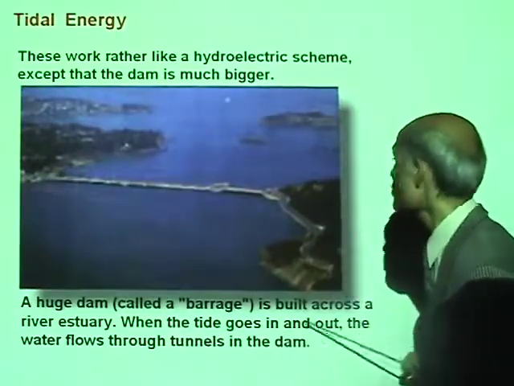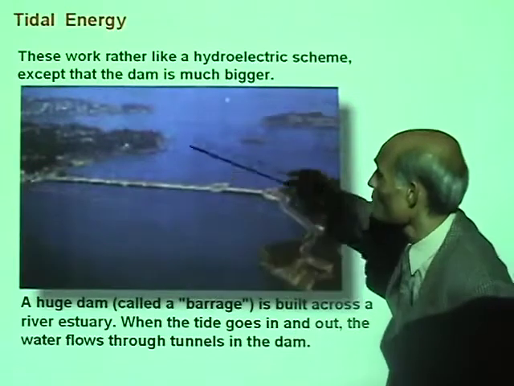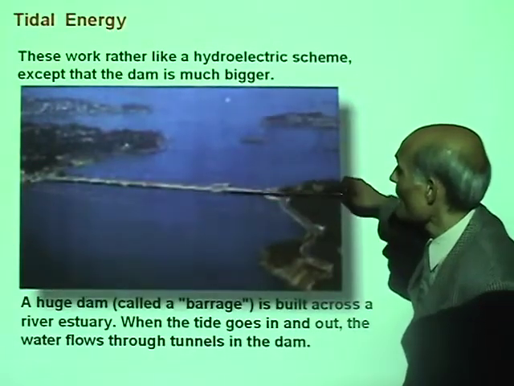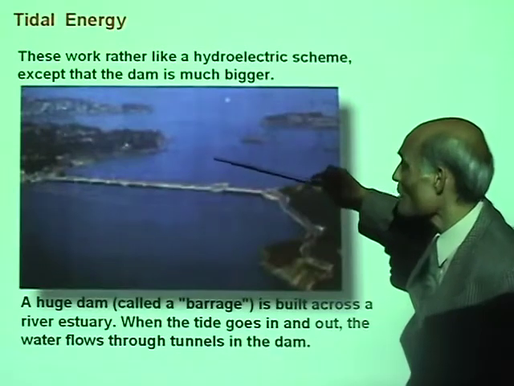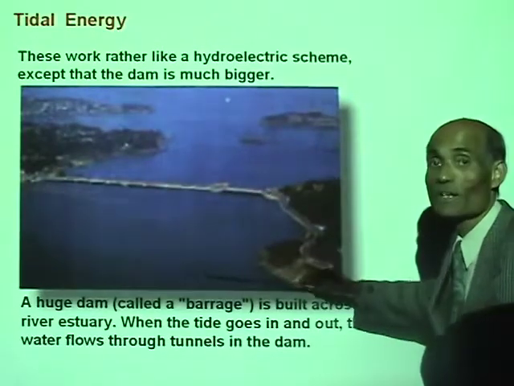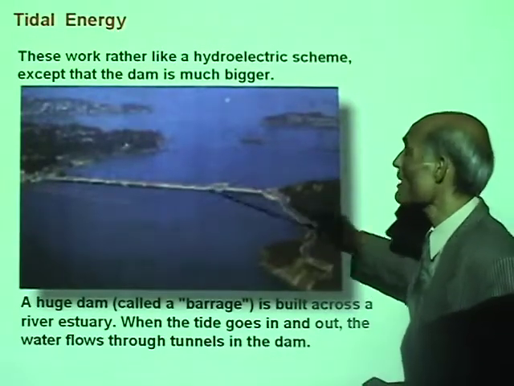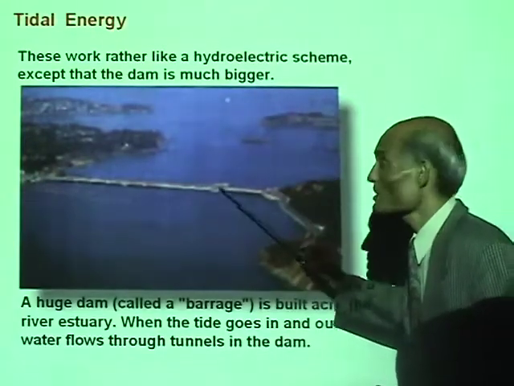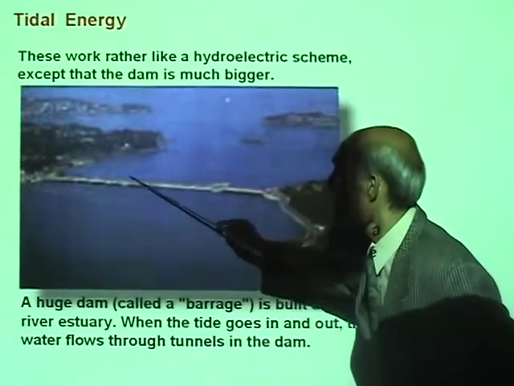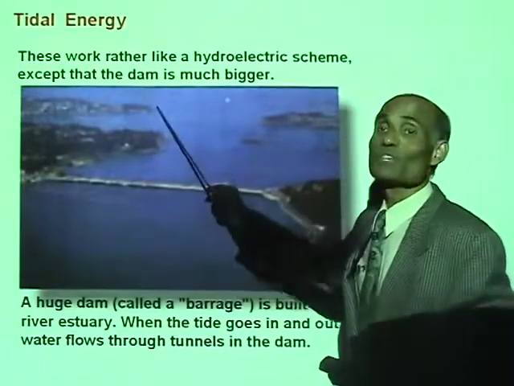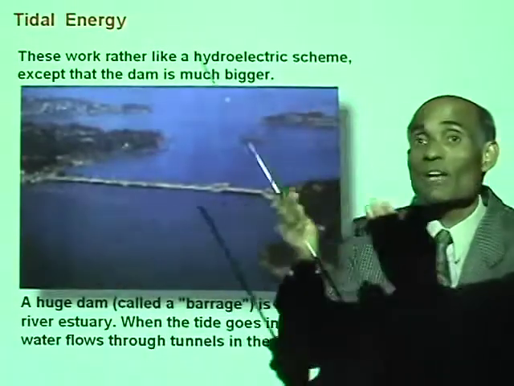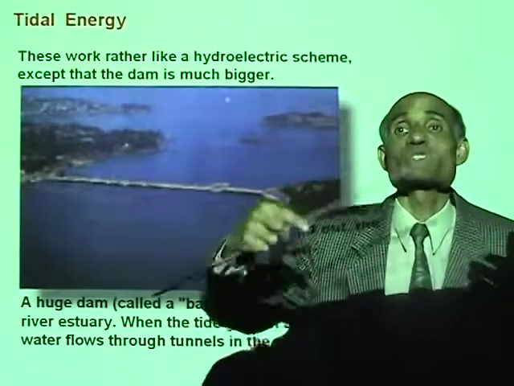Now when tides go in and out, you can see when tides come in, you can allow a decent enough area where the water will flow in, and you can build a turbine there. So when the tides come in, you generate electricity, and when it goes out, again you can have electricity. When the tides come in, the flow will turn the turbine.